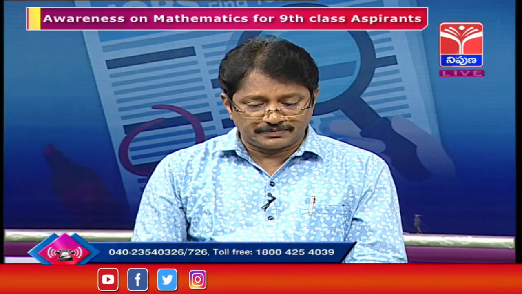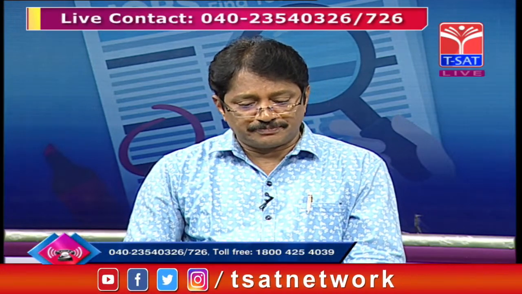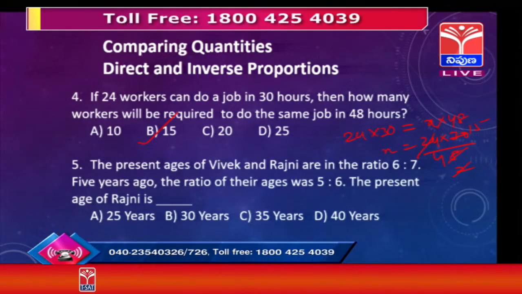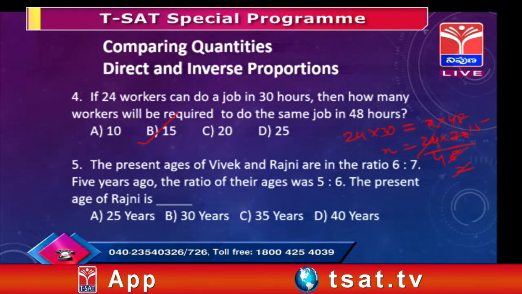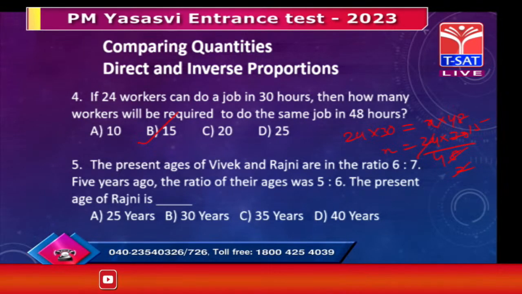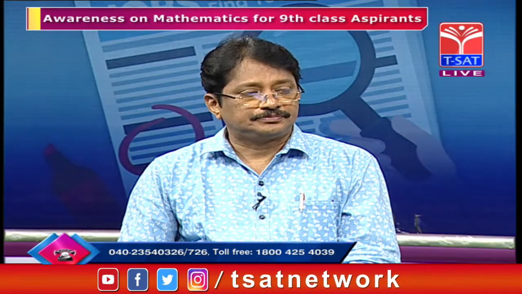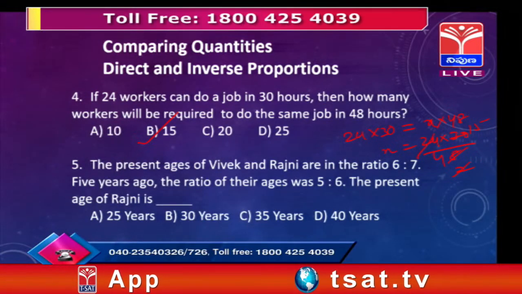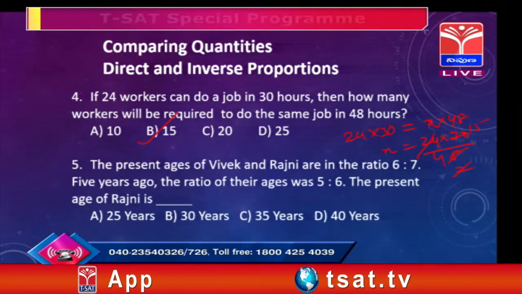Clear? Okay. Now one more question, sir. The present ages of Vivek and Rajani are in the ratio 6:7. 5 years ago, the ratio of their ages was 5:6. What is the present age of Rajani? Right, sir. We can mention this in arithmetic, and this problem also comes under linear equations in one variable.